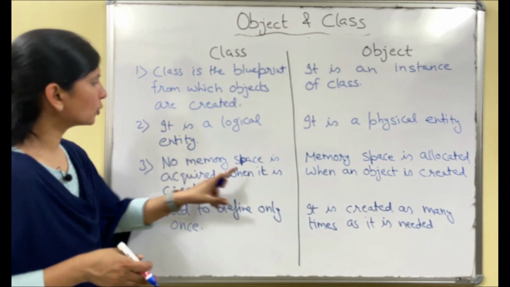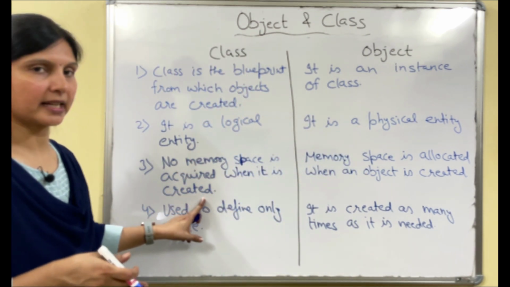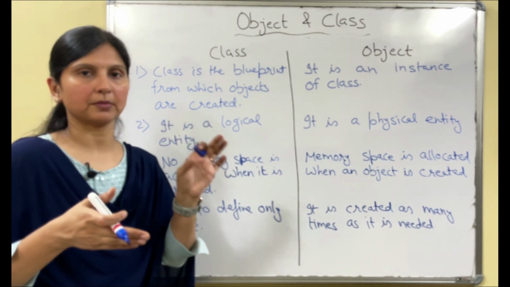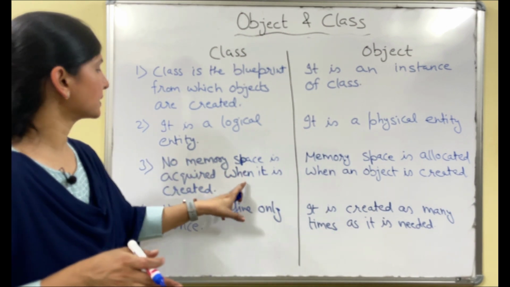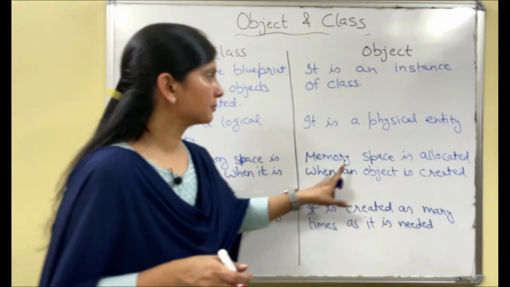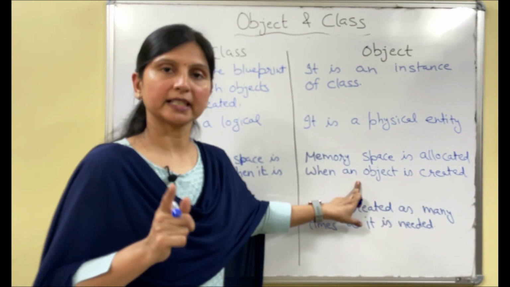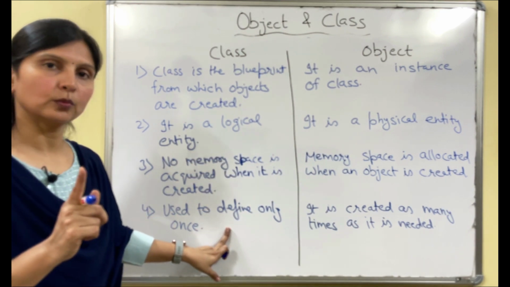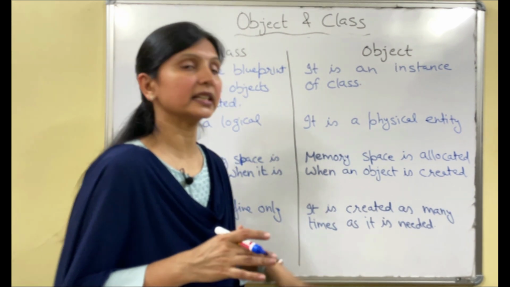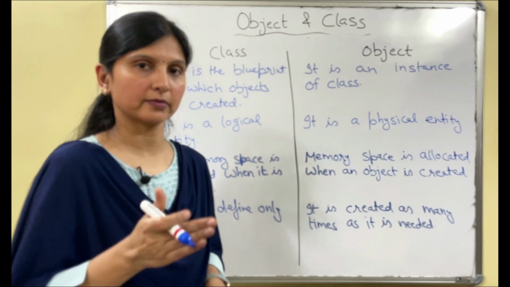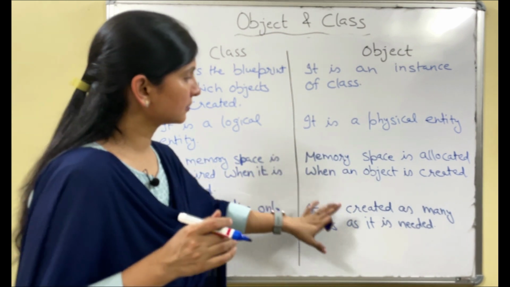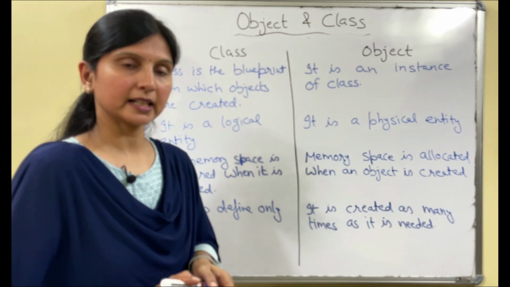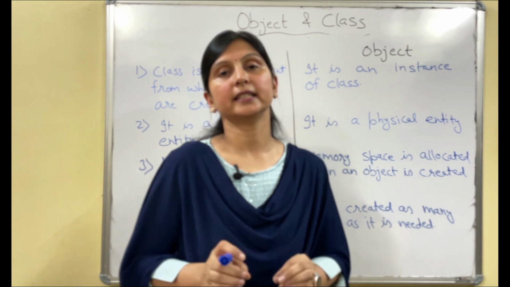Then the third is that no memory space is acquired when the class is created. As I have just mentioned, when you define the class with data members and member methods, no memory space is acquired, right? But memory space is allocated when an object is created. The last difference is that you define a class only once, but you can create as many objects as you wish. That's why we call class an object factory.